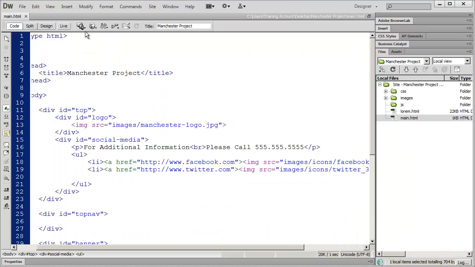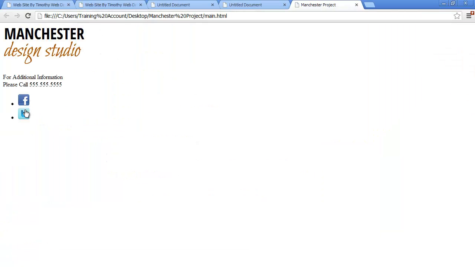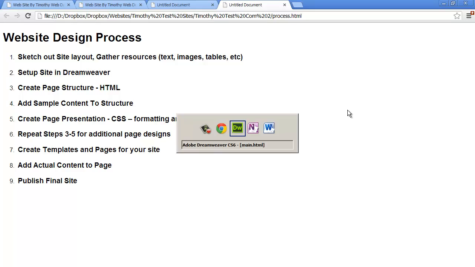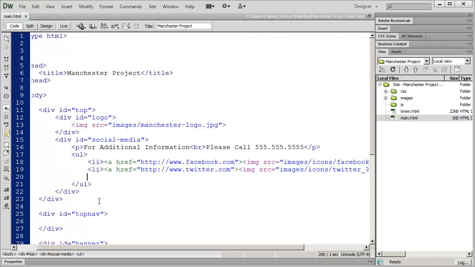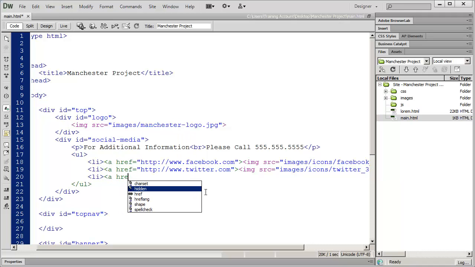And really quickly before I continue, I'm going to preview this in Google Chrome, and you should see those icons appear there. And again, don't worry about the formatting right now. We're just adding content. We're going to do the formatting in the video when we start learning about CSS. So I'll close that off and come back in here, and you're just going to continue to repeat this process. I'll do LI, and then an A tag, and an href.